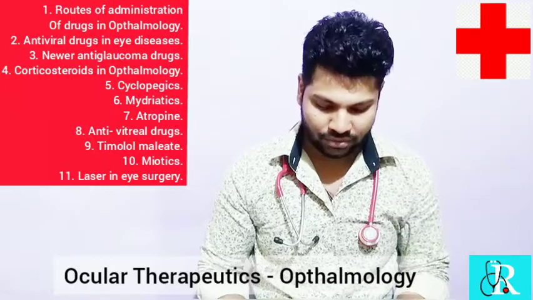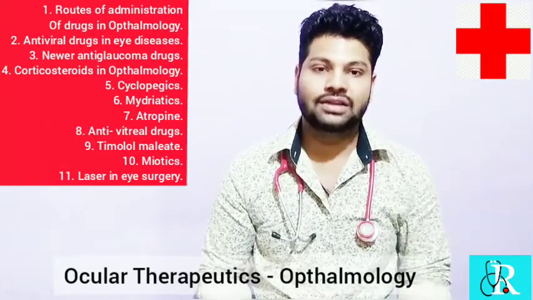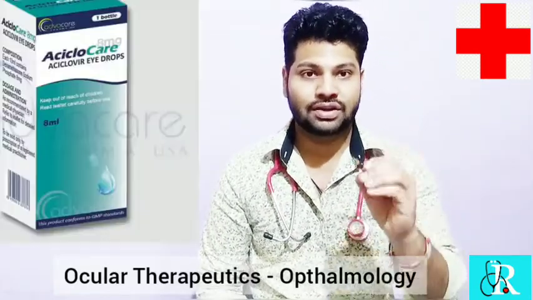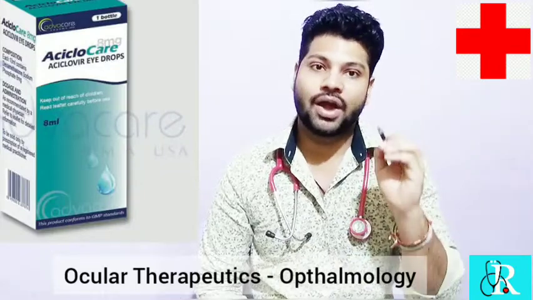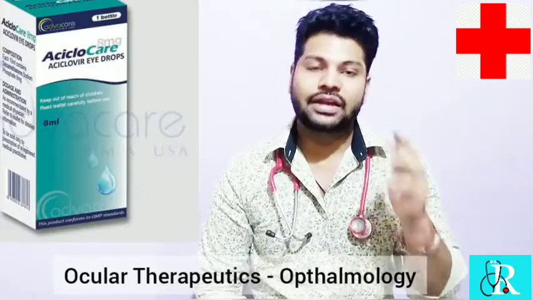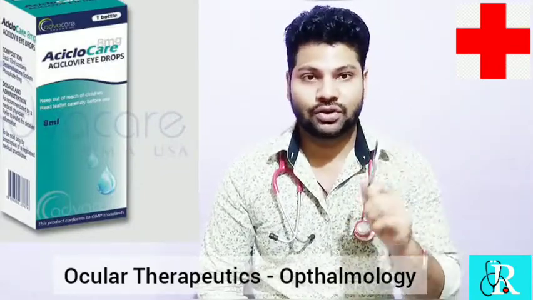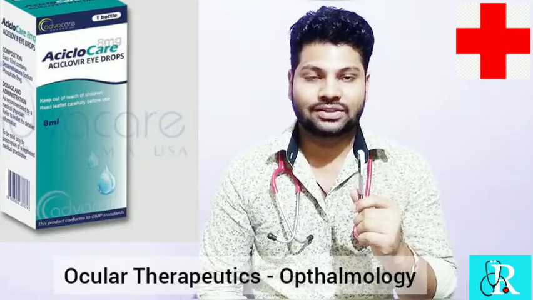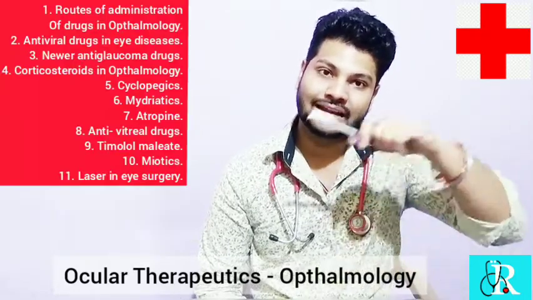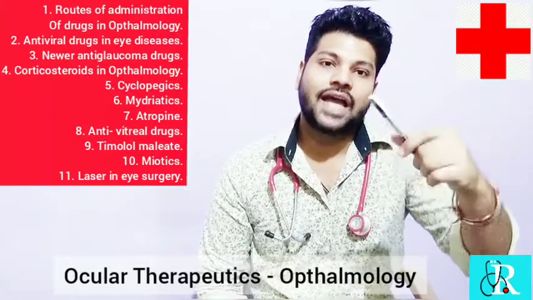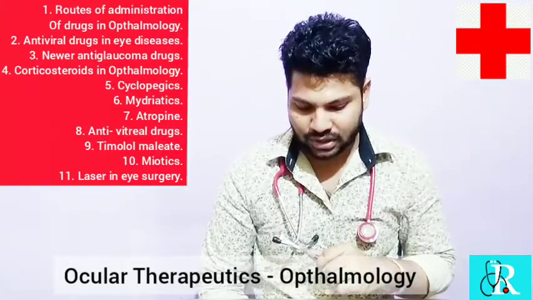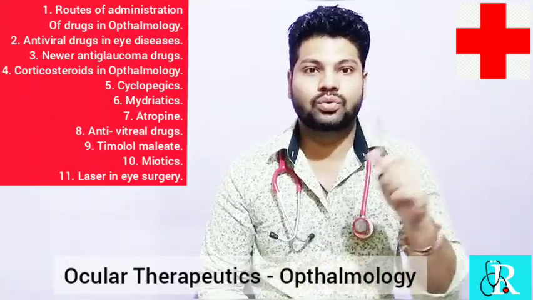At that time, what is the choice of drugs? Acyclovir is the drug of choice, an antiviral drug which comes in ointment form and in eye drop form. It is administered during a viral infection or dendritic keratitis, which is herpes infection causing keratitis. Another drug is trifluridine.